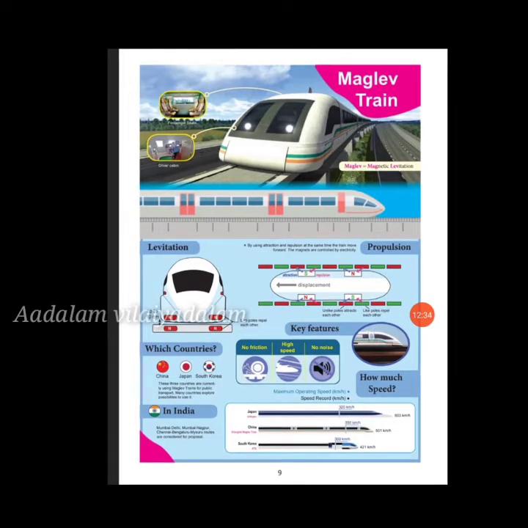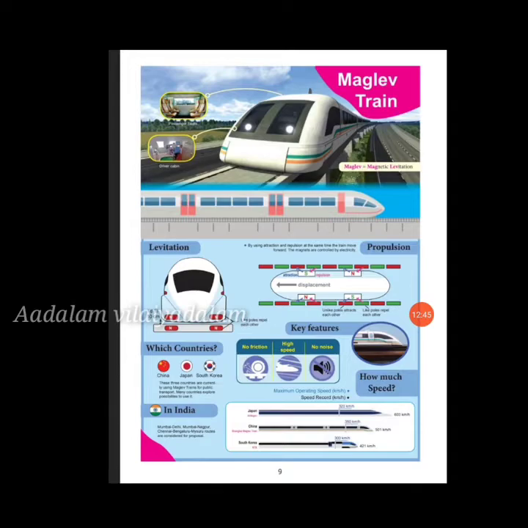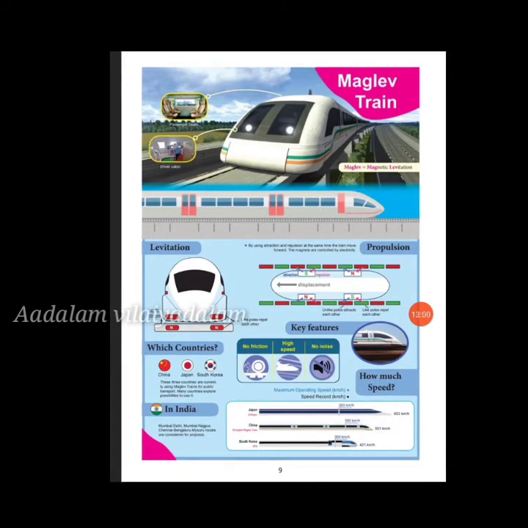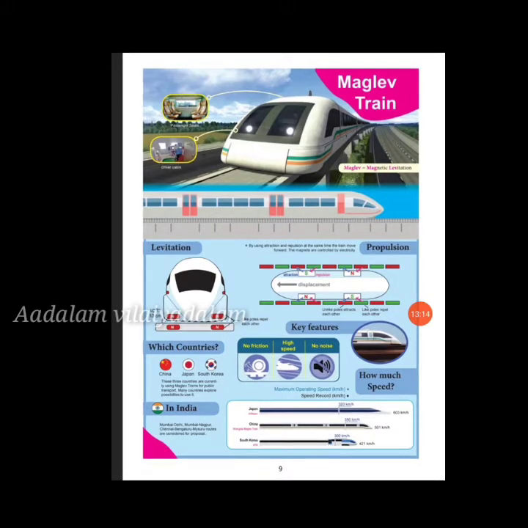We know that we can move any magnetic object with the force of attraction or repulsion of magnets. This train also moves with the help of magnets attached on the sides of the track and magnets fitted on the bottom sideways of the train. As there are no moving parts, there is no friction. The train can easily attain a speed of 300 km per hour. These trains are capable of running up to 600 km per hour. They do not make any noise, they require less energy and they are eco-friendly.